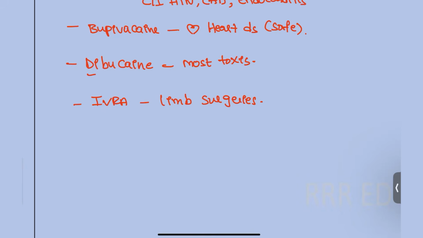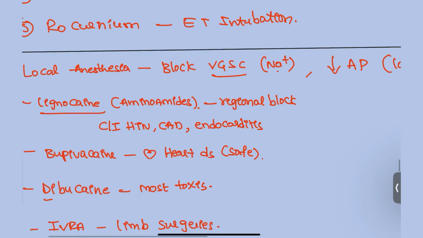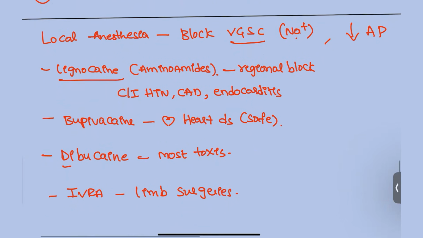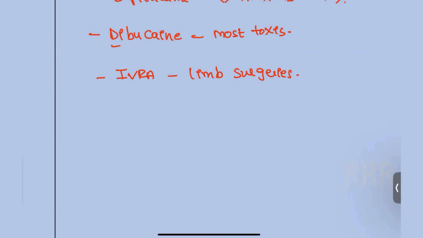Next, coming to the side effects that you have to remember for local anesthetics. Usually, when you give local anesthetics, we already remember that it blocks the action potential and also blocks voltage-gated channels, and we get numbness, and absorption will also be decreased by these drugs. So whenever there is a LAST, what does LAST mean? Local anesthetic systemic toxicity, especially CVS or CNS toxicity, or metabolic acidosis.